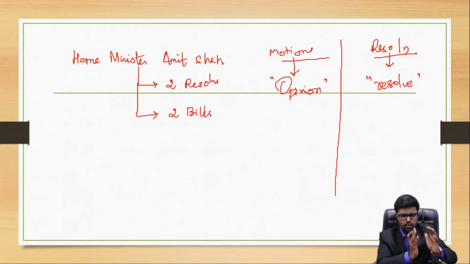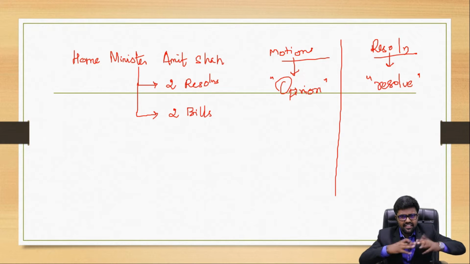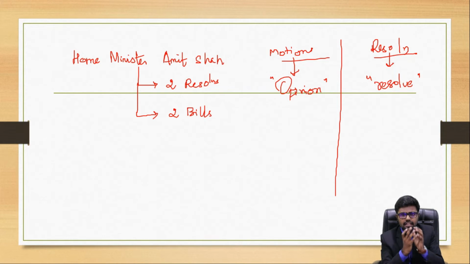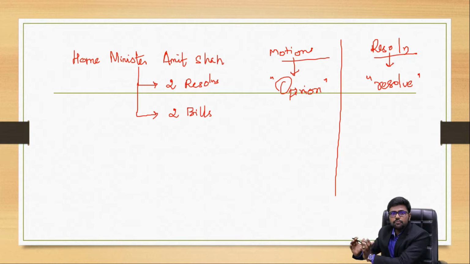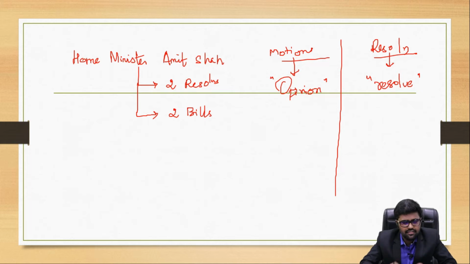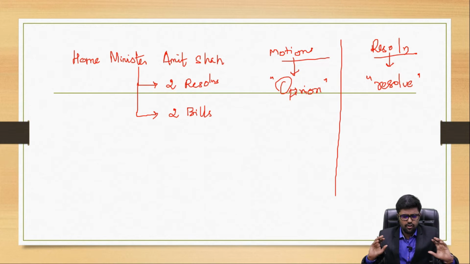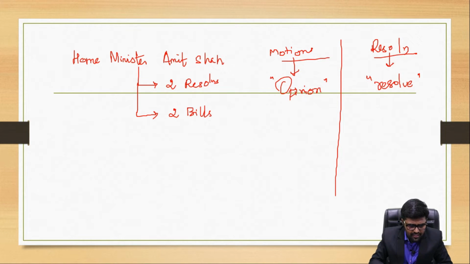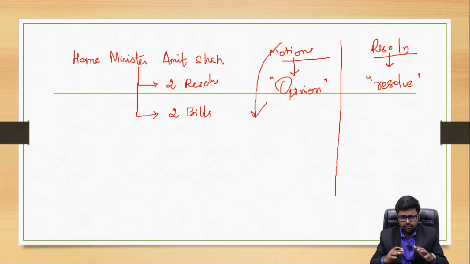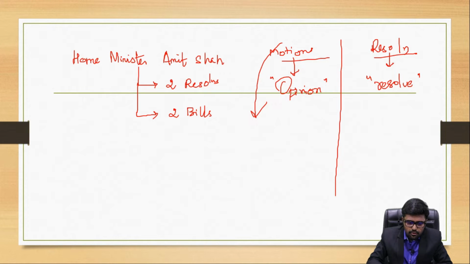So simply, a motion is when we are discussing, debating, deliberating on a matter to arrive at some opinion. When you pass a motion, you get the opinion of the House, and when this opinion is put into action, it is a resolution. This is the crux of both motion and resolution. Let's not discuss the types of motion because it will consume much of our time. Let's quickly go through resolution.